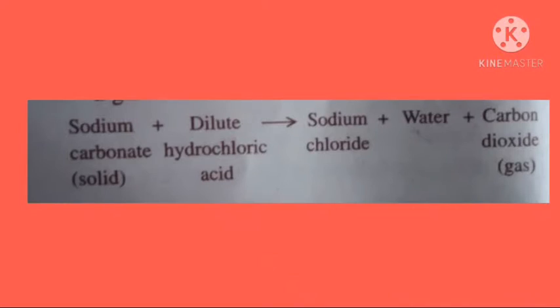So students, in some chemical reactions, one of the products is a gas, which can be recognized by effervescence, that is bubbles, smell or color. When dilute hydrochloric acid is added to solid sodium carbonate, a strong effervescence is observed, indicating evolution of gas. And which gas is formed? Carbon dioxide.